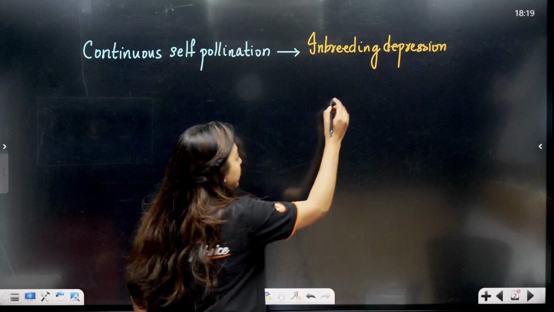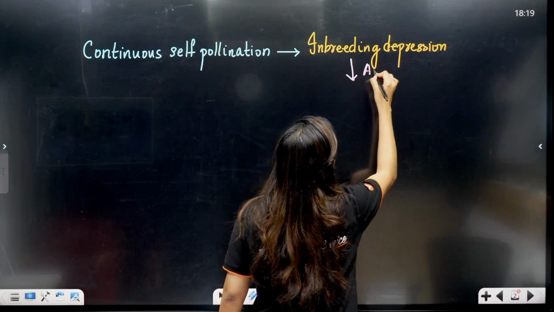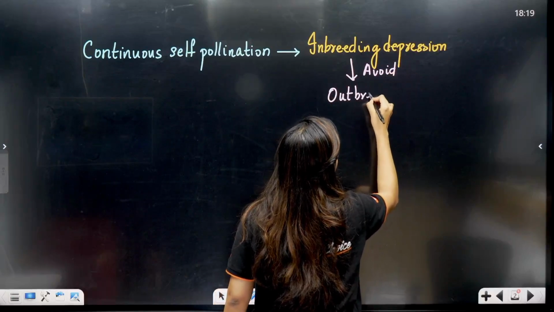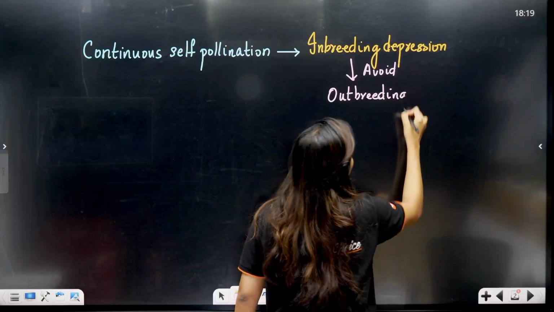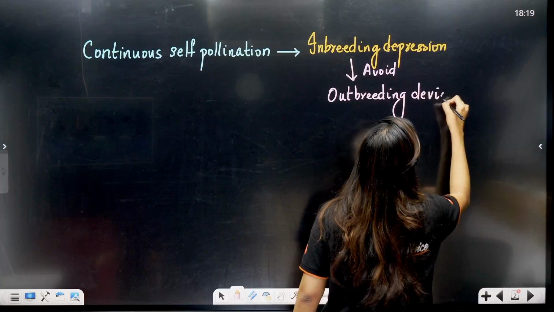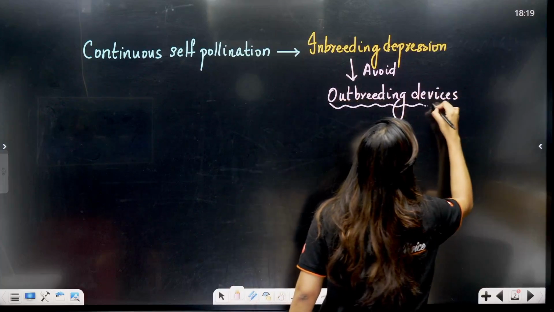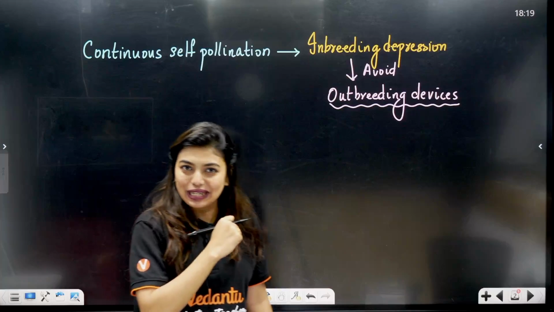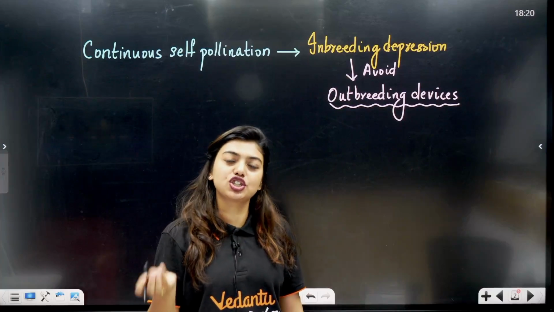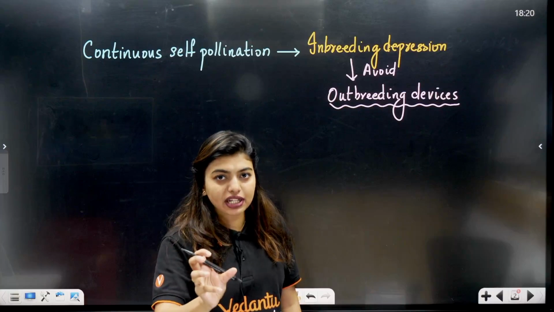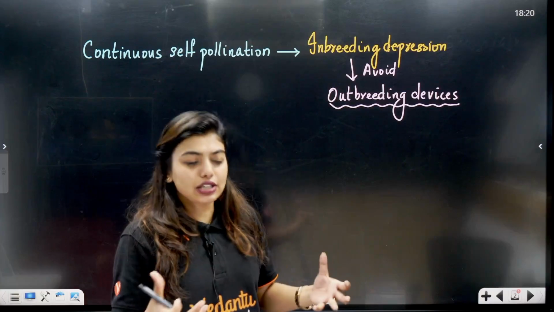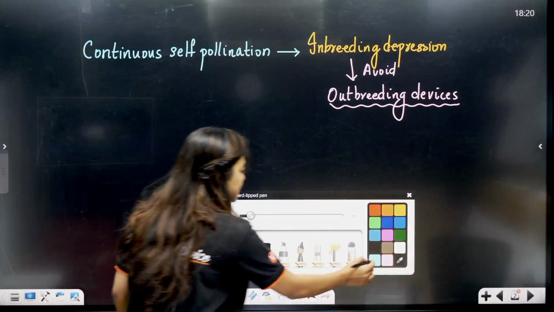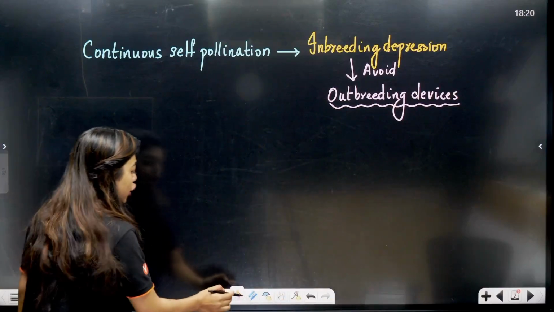To avoid inbreeding depression, they found outbreeding devices which force the plants to do cross-pollination and also show variation. Understood, all of you? So for those students who did not know what an outbreeding device is, this is a quick recap. Continuous self-pollination leads to inbreeding depression. To avoid inbreeding depression, the plant takes some steps, which are called outbreeding devices. So let's see which steps the plant actually takes to do this.